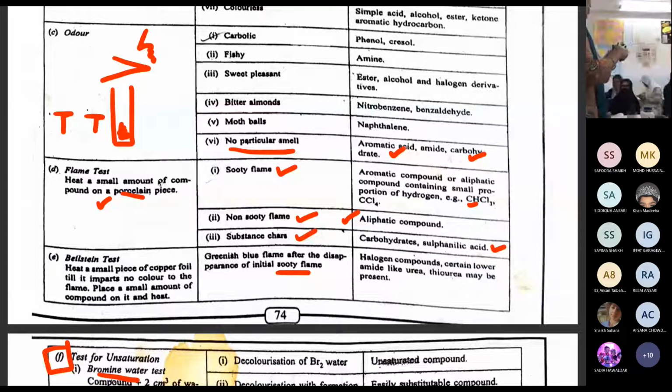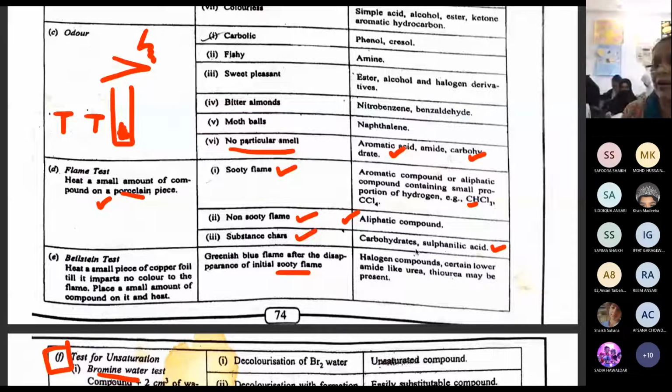Carbon tetrachloride and chloroform also give this test positive. If no soot is formed, no blackish deposit, it stays white and does not become black, we can say it is a non-sooty flame. So here you have only two observations: sooty or non-sooty. Clear? Or finally, substance charge.